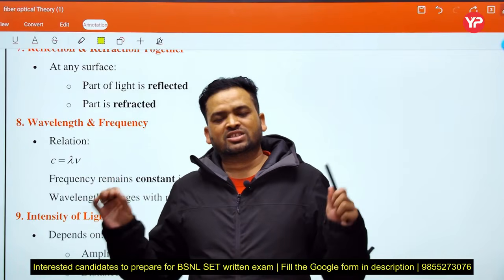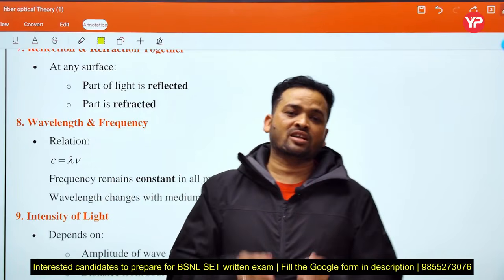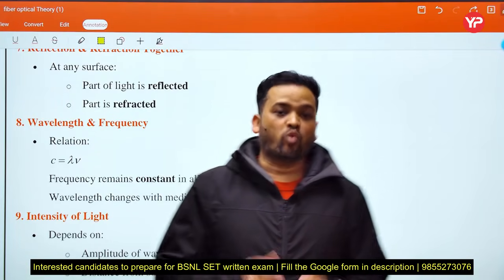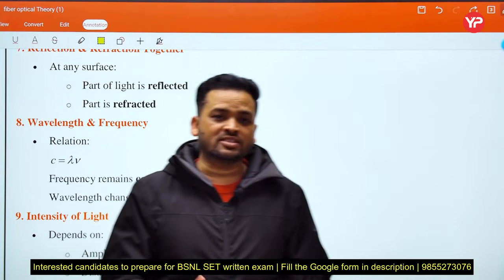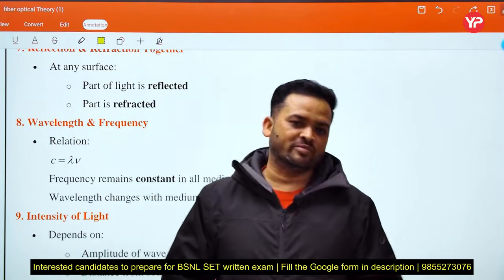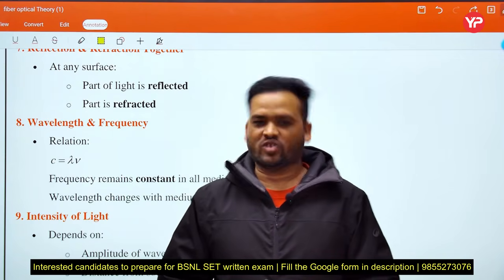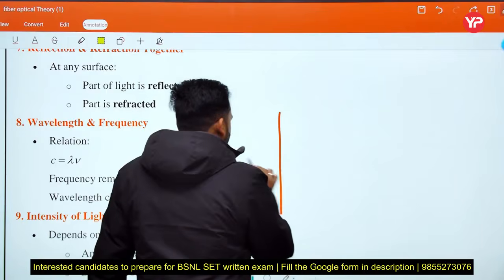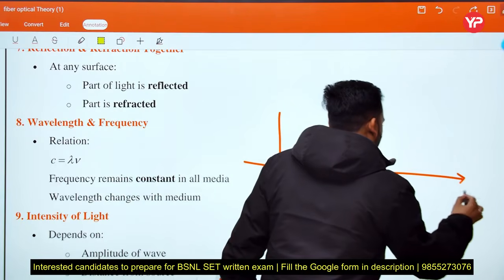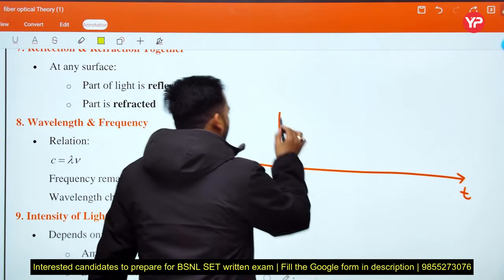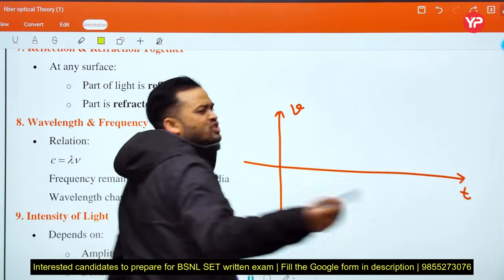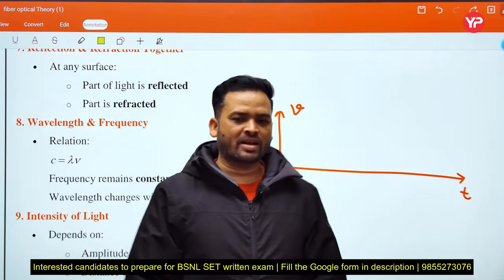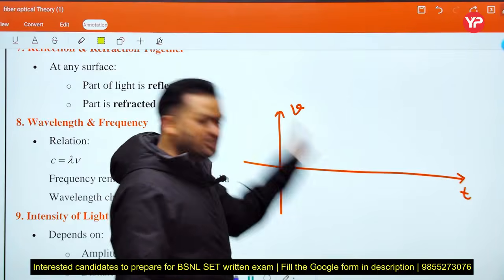Here we discuss all the prerequisites involved in the subject. What is a signal? Anything that contains any type of information can be considered a signal. If this is the time and this is the voltage, like any signal, voltage, current or power, it does not matter what the signal is, but the shape matters.